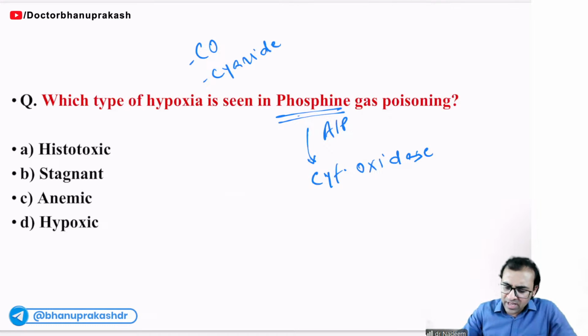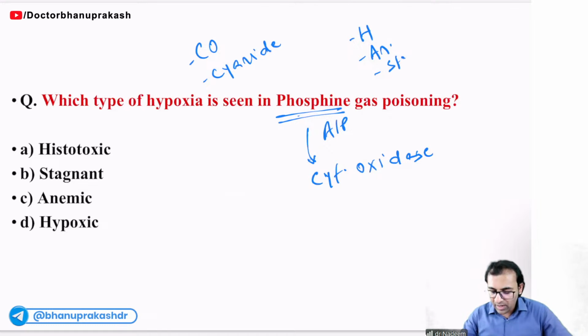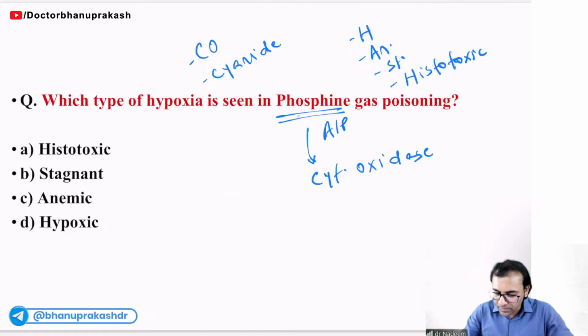4 types of hypoxia I mentioned. There was hypoxic hypoxia, anemic hypoxia, and after that hypoperfusion or stagnant hypoxia, and then histotoxic hypoxia, histotoxic or cytotoxic.